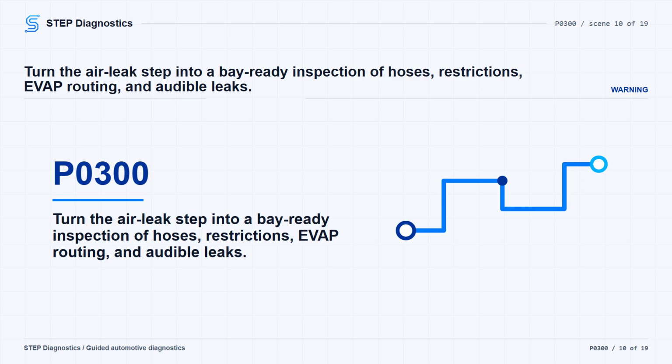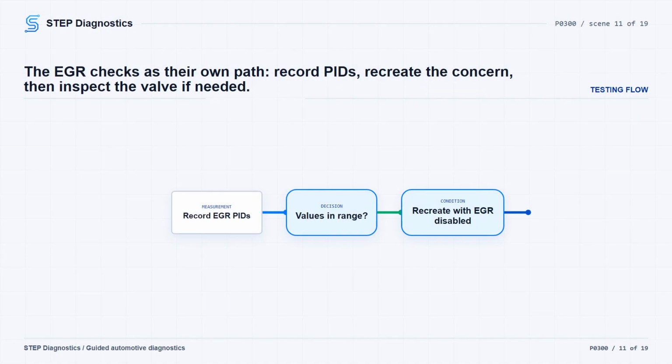If you reach an EGR branch in the diagnostic path, do not enter it by assumption. Pause, recheck the earlier path, and avoid guessing. When that path is legitimately reached, monitor the EGR-related PIDs with the engine at normal operating temperature, record the values at idle and with the engine off, and compare them to known good reference values.